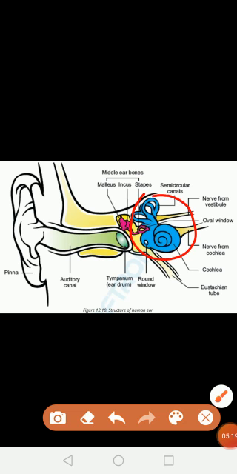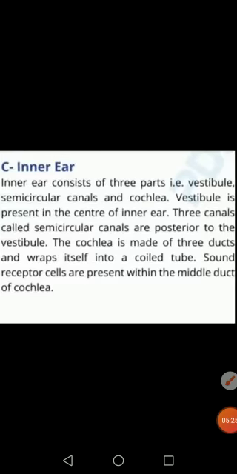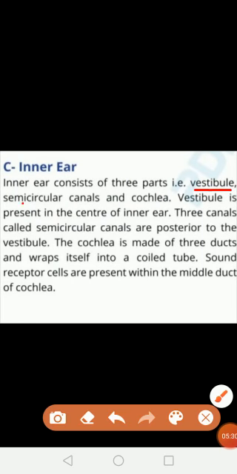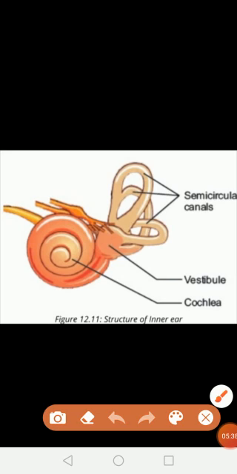This is the last part. The inner ear consists of three main parts: vestibule, semicircular canal and cochlea. This is the diagram of the inner ear. This is the semicircular canal, this is the vestibule, and this is the cochlea. The vestibule is present in the middle, the center, of the inner ear.